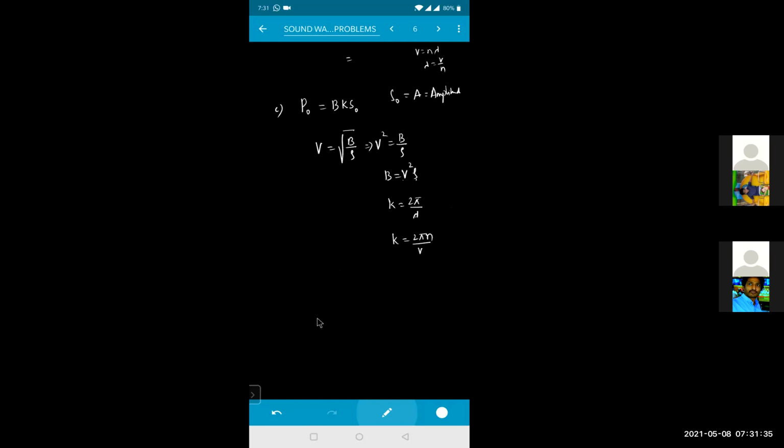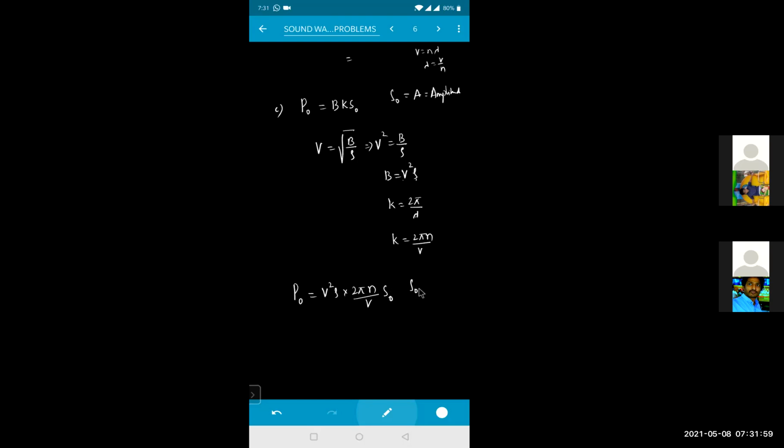So that will become 2 pi n into pi V particulation. Did everyone get that? Therefore, now the pressure amplitude will become P naught is equal to bulk modulus, which is V square into rho, into K, which is 2 pi into frequency divided by velocity, into S naught. S naught is nothing but the amplitude of the displacement. Okay, amplitude of your displacement.